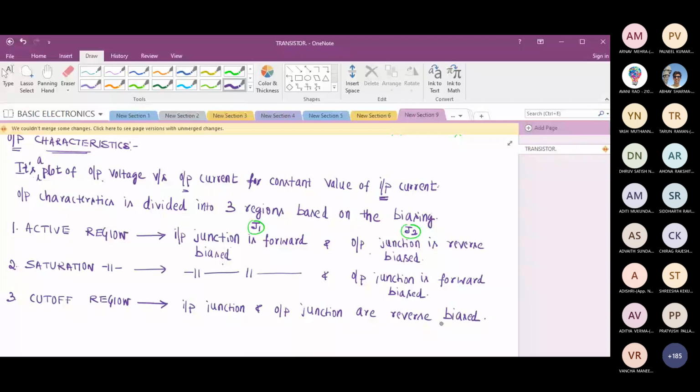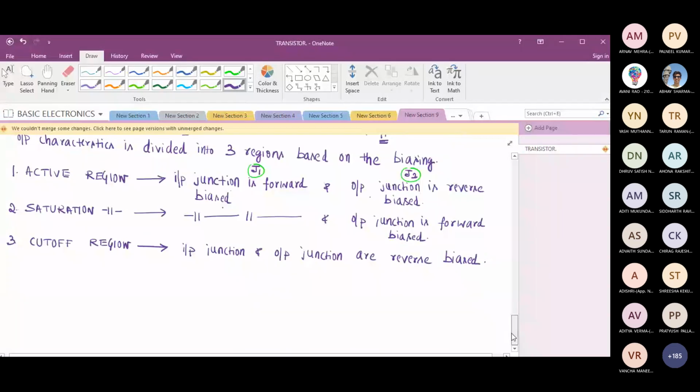Have we done with all possibilities now? No, sir, because then junction 1 should be reverse biased and junction 2 forward biased. Junction 1 gets reverse bias, junction 2 forward bias. That I haven't done. The reason, when I plot the variation, when I take up the circuit, I'll explain why I haven't done that. Okay? I hope it is clear.